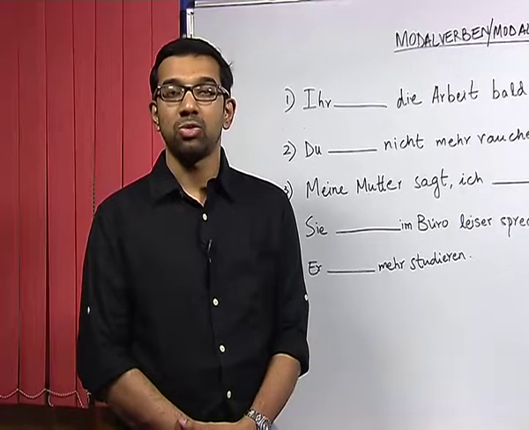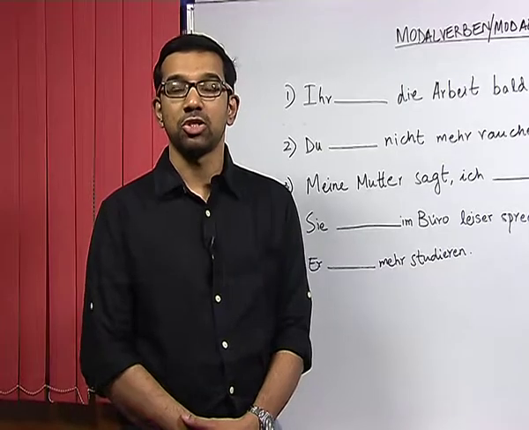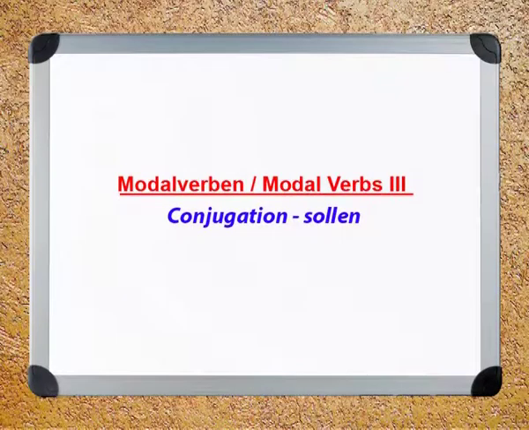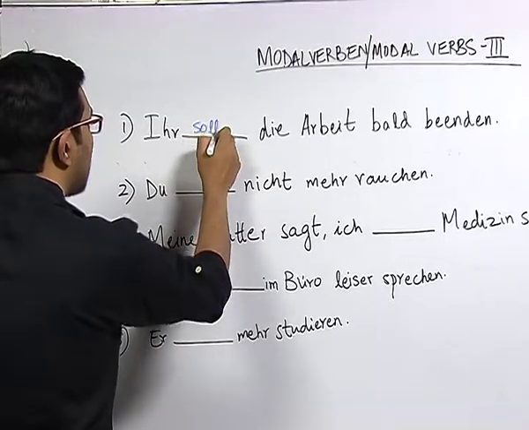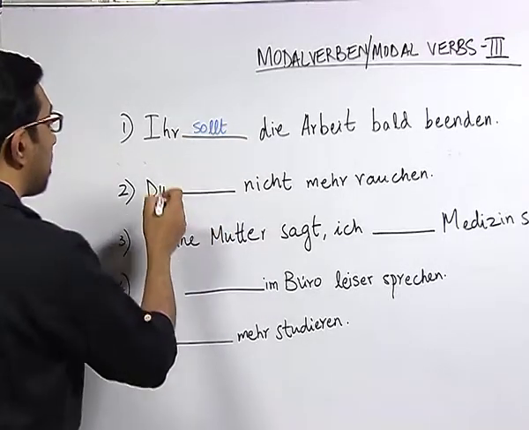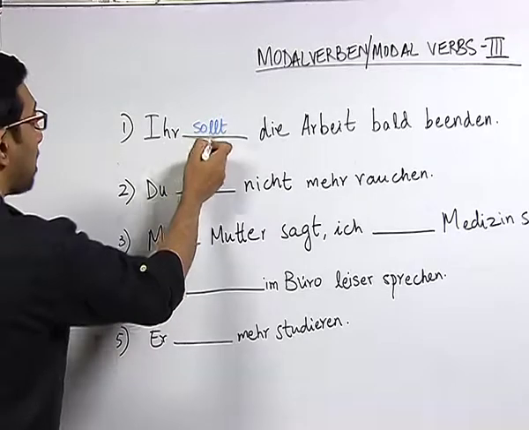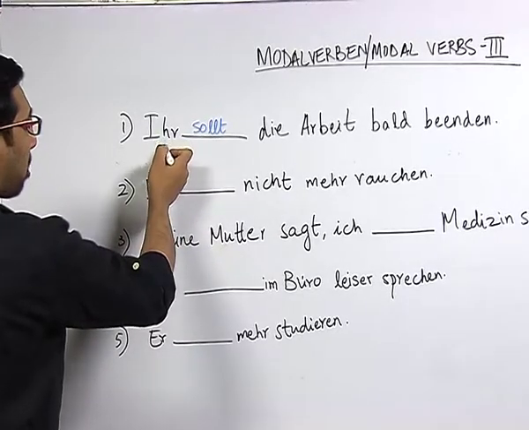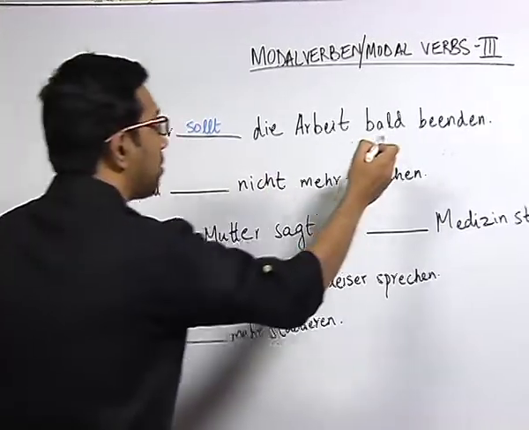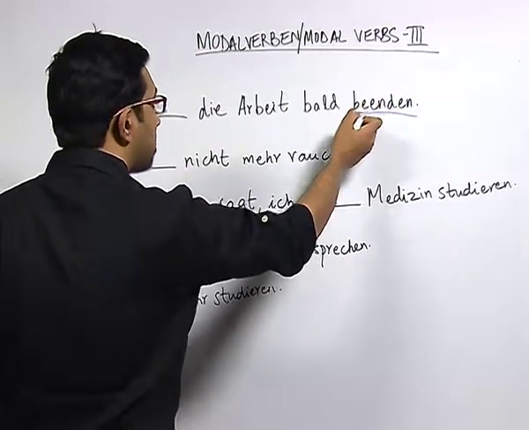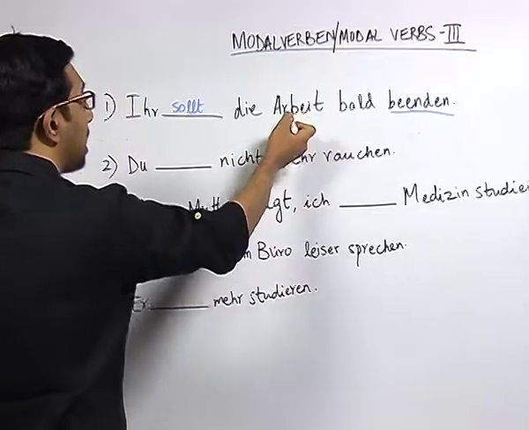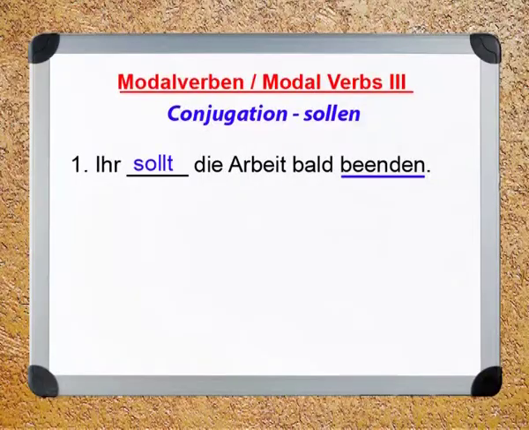Now, let us do some examples for the verb conjugation sollen. Ihr sollt die Arbeit beenden. Now, here the verb sollen has been conjugated according to the pronoun ihr, and we mark the infinitive verb at the end, beenden, which means to end, and here we have a noun, die Arbeit, which means work.